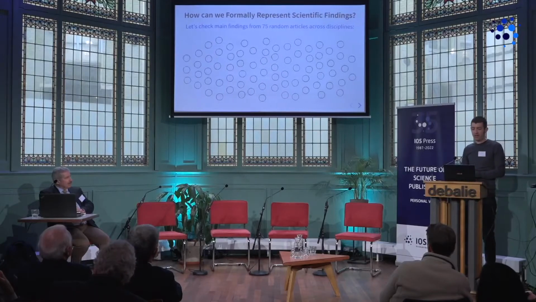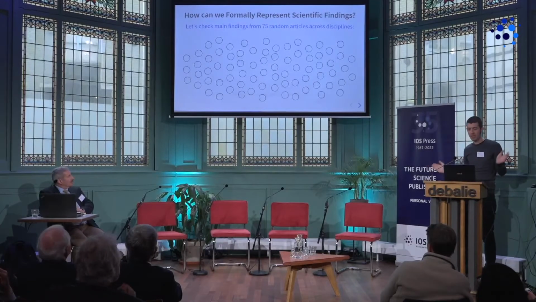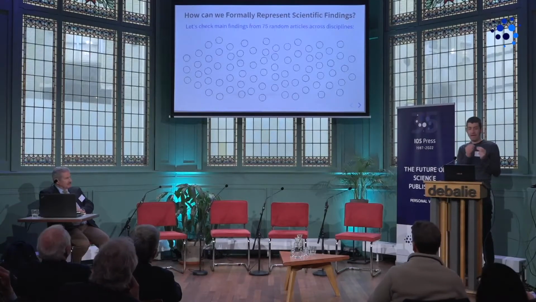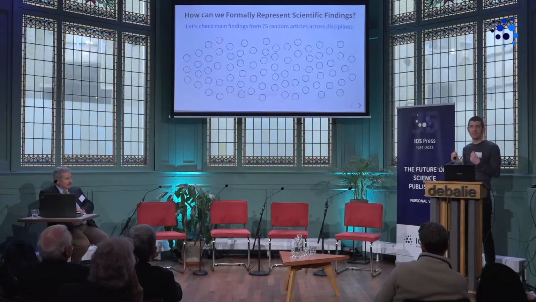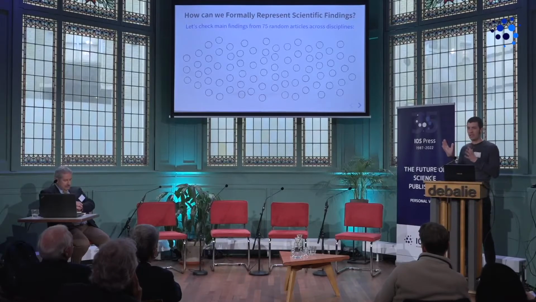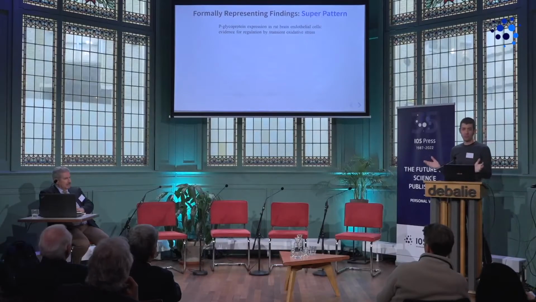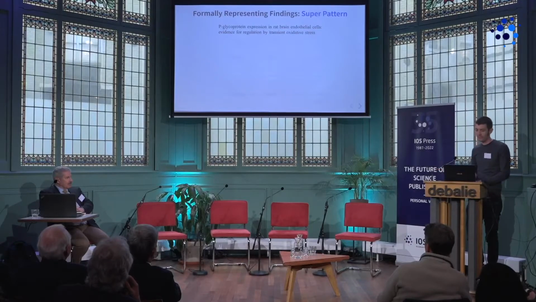For that we selected 75 random articles across disciplines, and we manually looked at them and tried to elicit the main claims of these 75 articles, and tried to figure out if there is a logical pattern that we could come up with that would allow us to represent these. And we found indeed one way that seemed to work well for many of them, and we formalized that as the super pattern, and we'll just very quickly walk you through it.